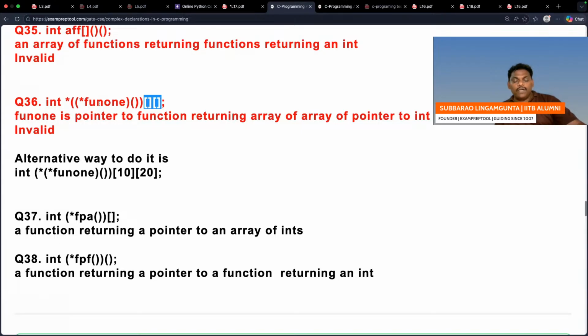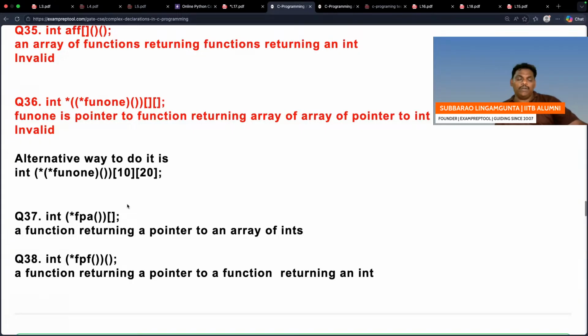In this, fun1 is a pointer pointing to a function. This function finally returns a double array where every element is an integer pointer. It is not possible. A function returning a double array is not possible. See, fun1 is a pointer to a function returning an array of arrays.